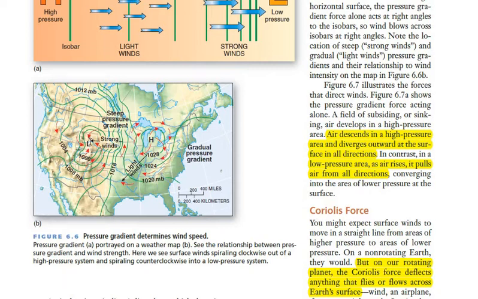Now look carefully at the point L. The arrows are moving towards the center, while at H the arrows are moving outwards. Why is that so? It's because air descends in a high pressure area. Descends means air sinks or it moves downwards. Why is it moving downwards? Because it is dense and heavy, and heavy things tend to move downwards because of gravity. So when air is descending, what will happen? It will diverge. It will move outwards.